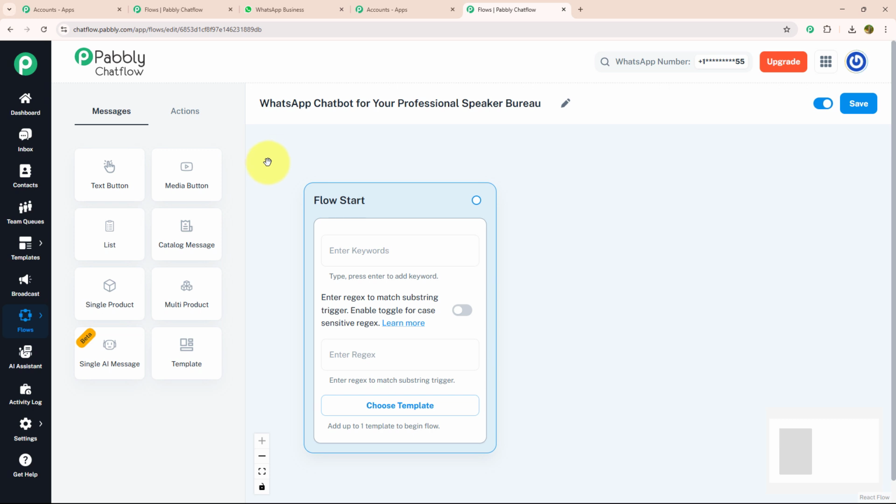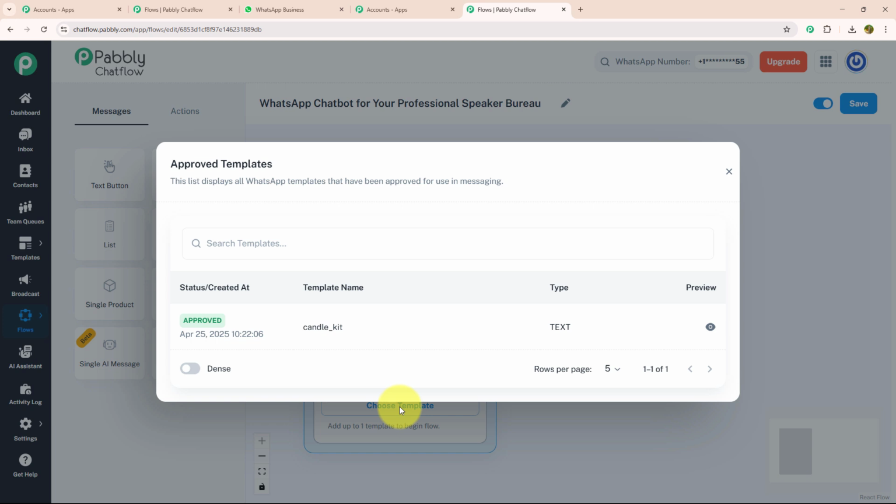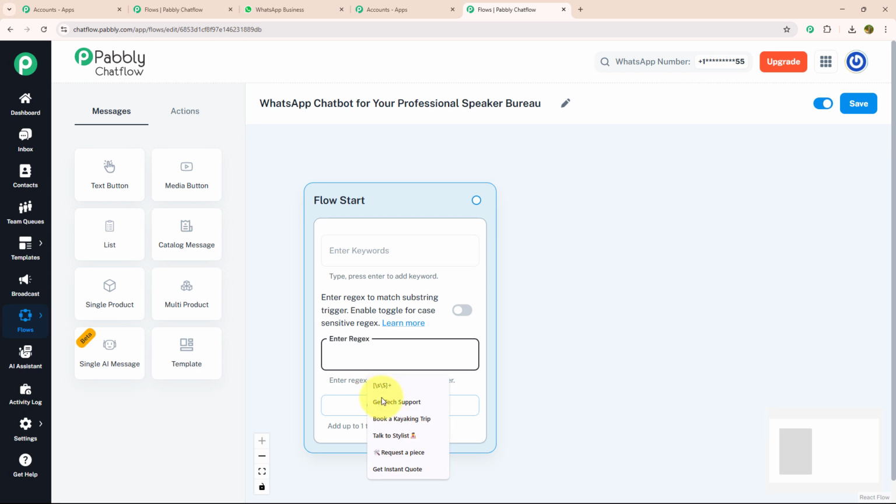After giving a meaningful name, we need to know about three main features which are given inside the flow start: keywords, regex, and choose template. Let's see each feature individually. Choose template is a feature where you can choose your created template to give a personalized touch to your chat. Regex are regular expressions with a special pattern or sequence of characters used to find a match or filter specific text. Keywords are the trigger message that your customer will put while initiating a conversation.